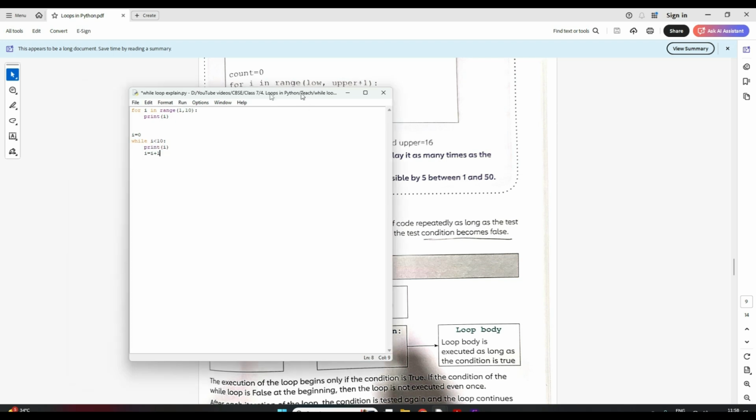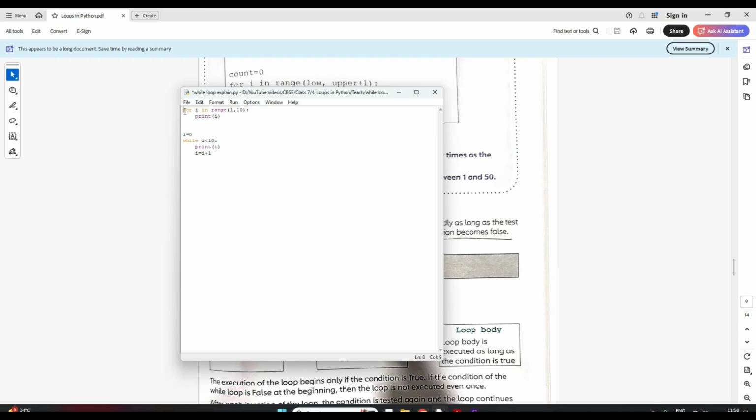Now let's see an example of the same thing we did, generating 1 to 9 numbers using a for loop. Let's try to do it with a while loop. The syntax is: we write while, then the condition next to it, and then a colon. Whatever we write in the same indentation all comes inside this while loop.